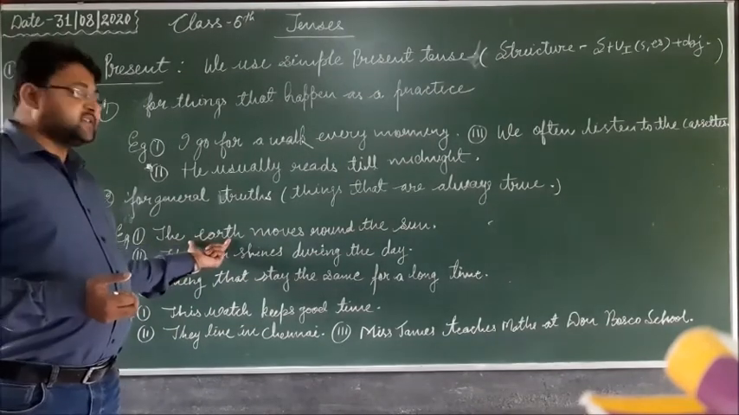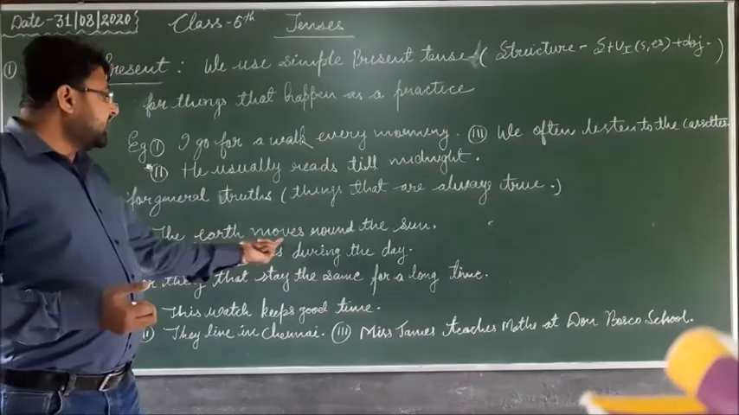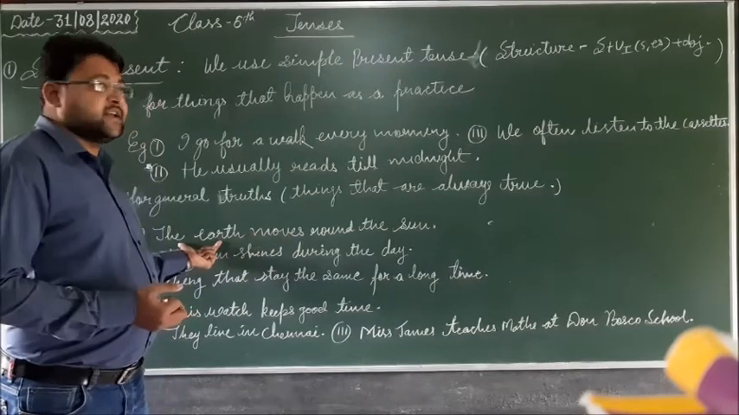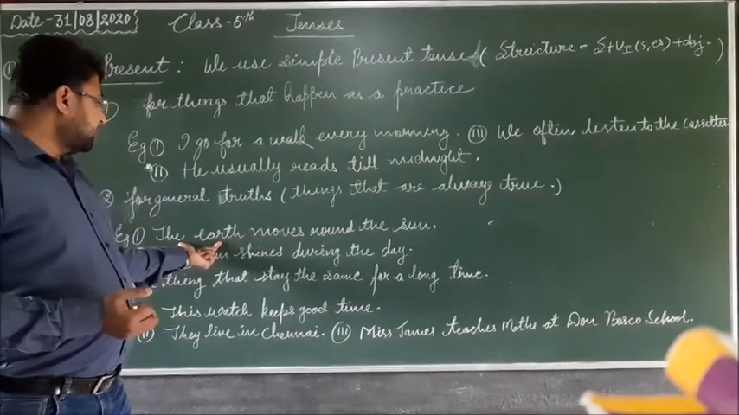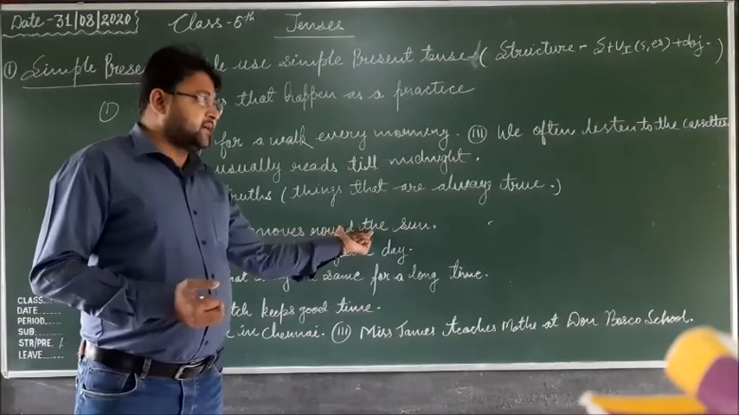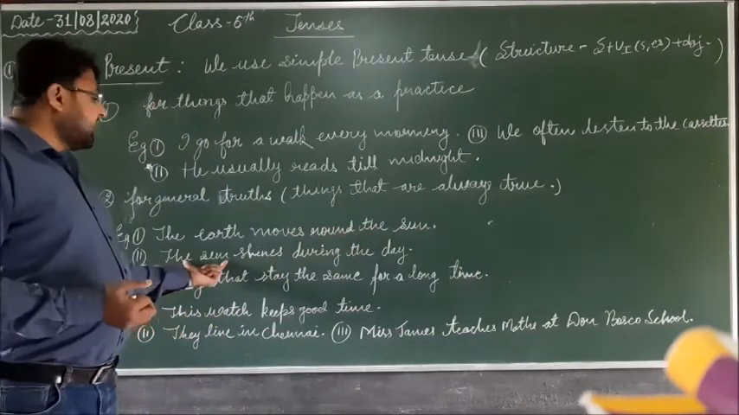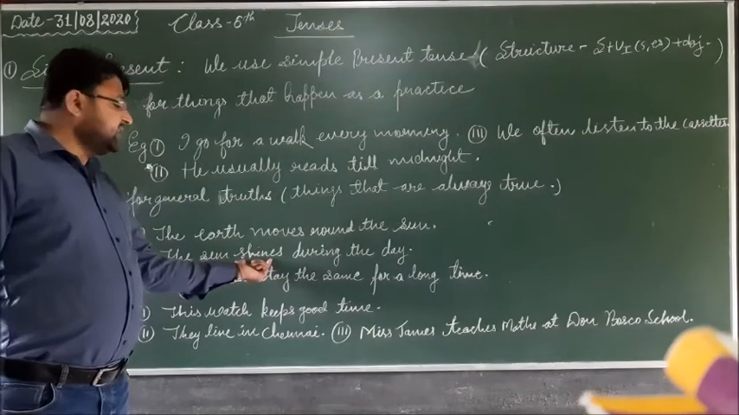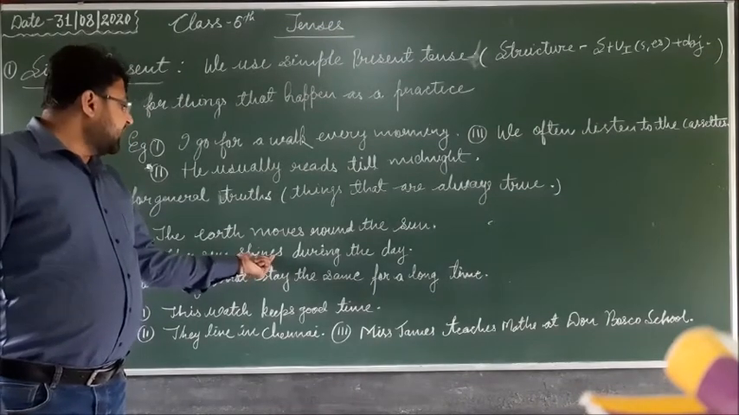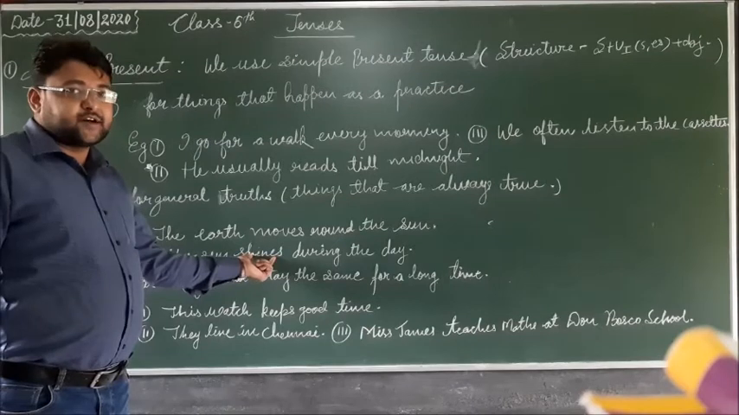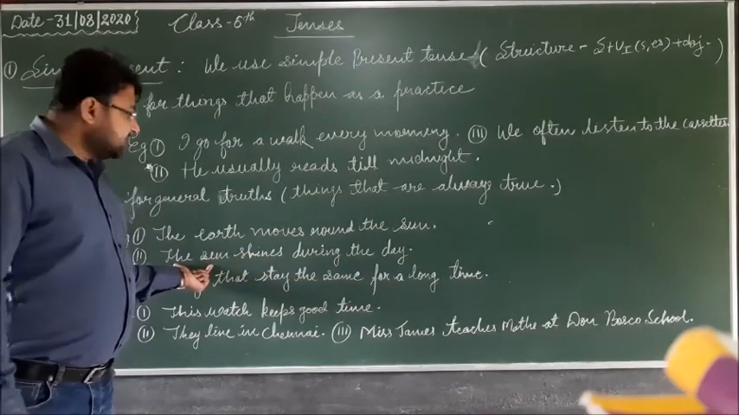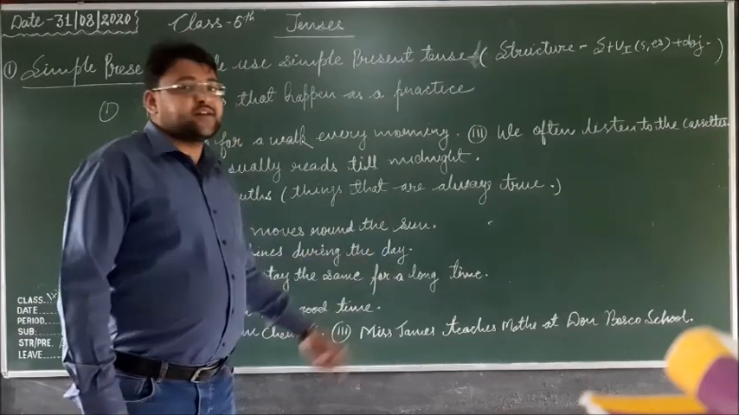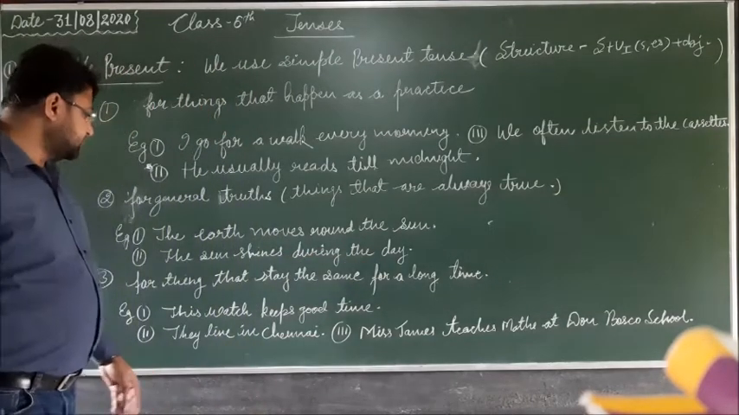The earth, this is the singular subject, and here move is the verb, and s is applied to the verb because our subject is singular. Then object is applied. Here the sun, that is also singular, our subject is singular, and shine is the verb here, and s is applied because our subject is singular, and during the day, that is the object of the sentence.